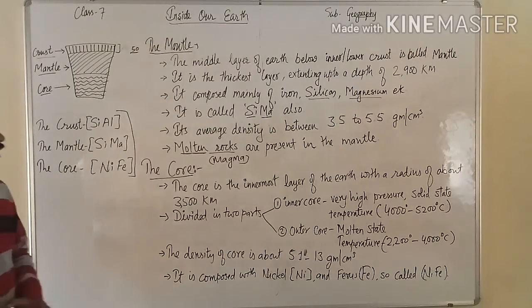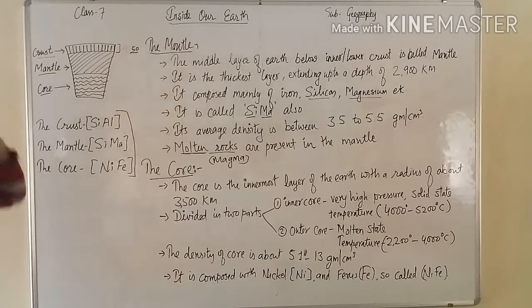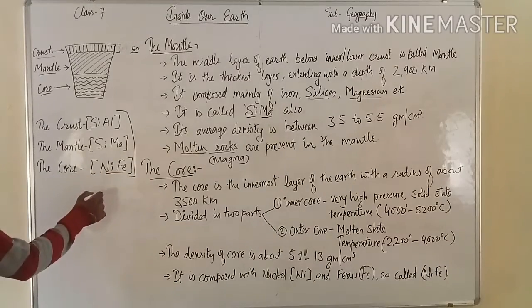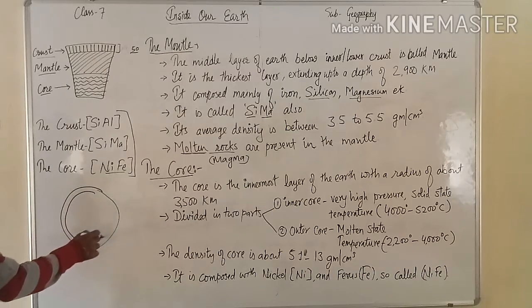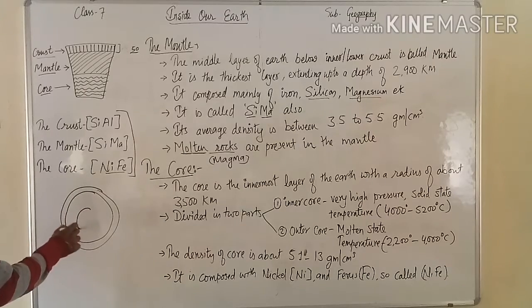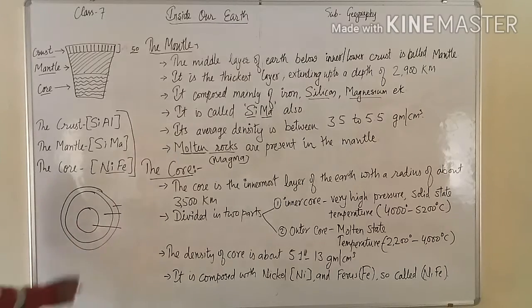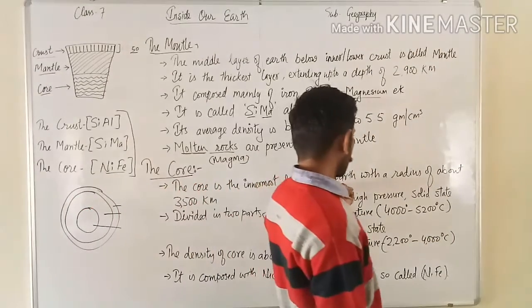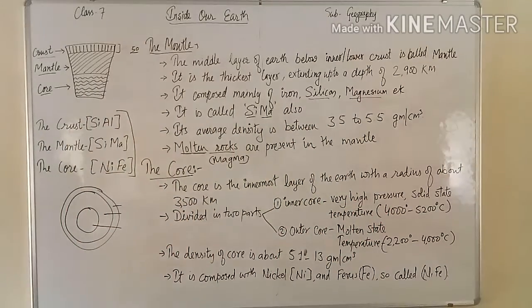The innermost part of the earth is called the core, with a radius of about 3,500 kilometers.